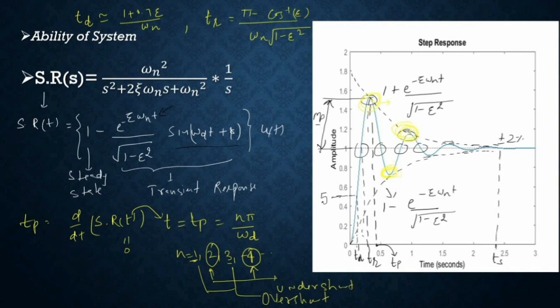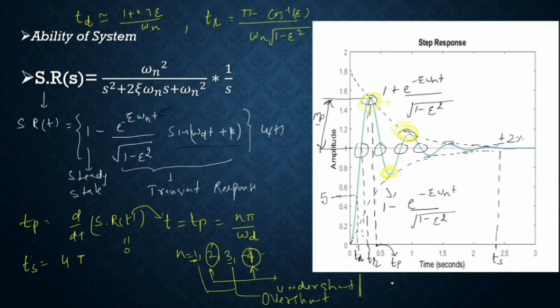Now we are going to discuss the overshoot of the system. But before that, we remain with the settling time. Settling time is the same as in the case of the first order system: four times the time constant. What is the time constant in this case?